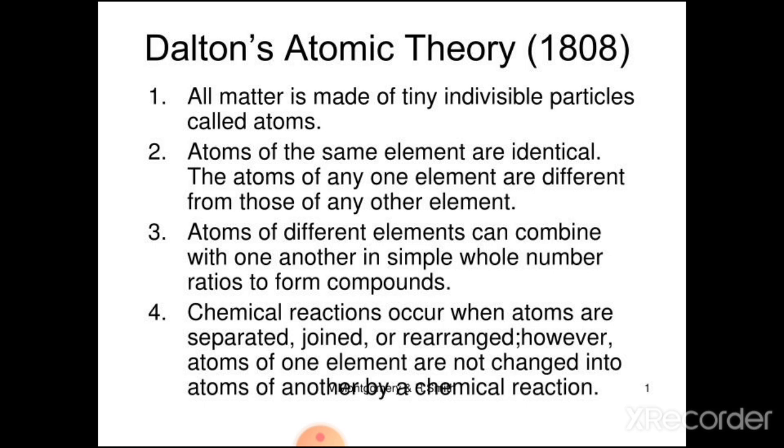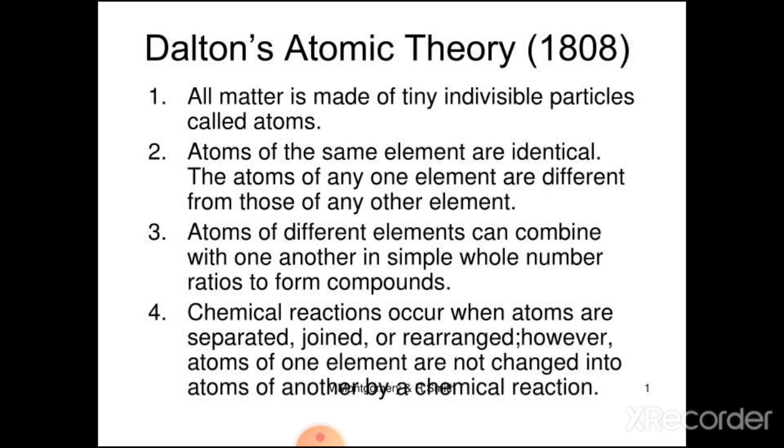Second assumption is atoms of the same element are identical. The atoms of any one element are different from those of any other element. That is, all atoms of the same element have the same size, shape, mass and all other properties.